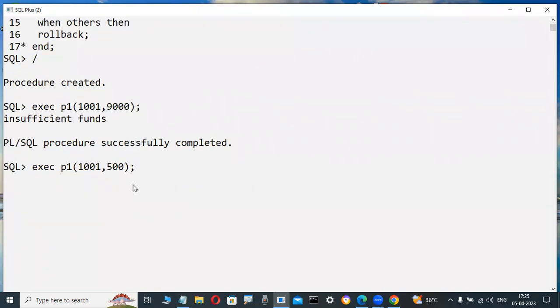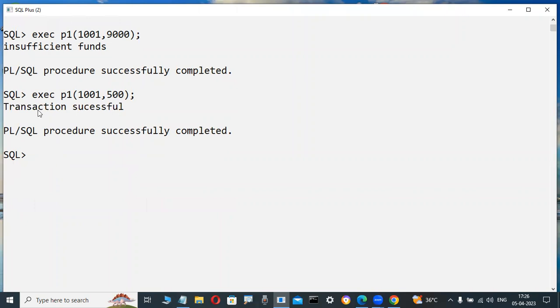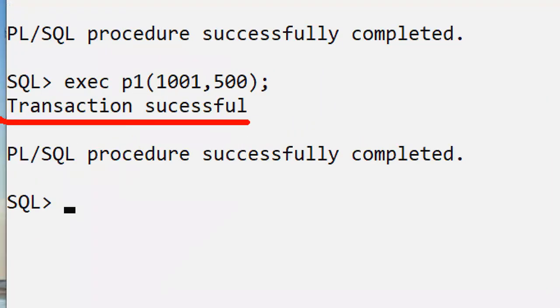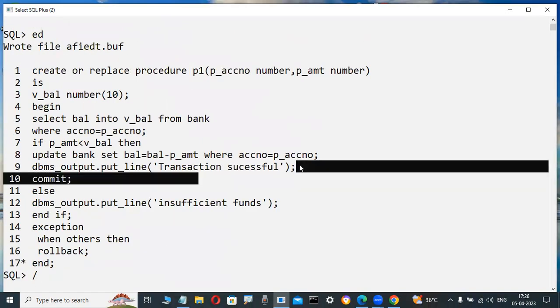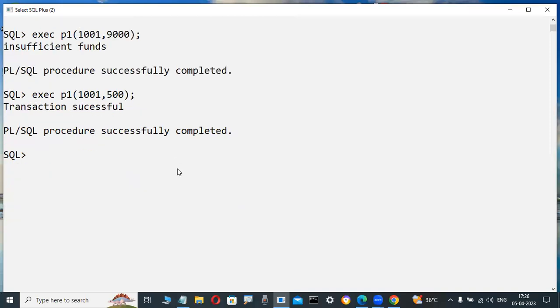And really, is it correct? Yes. Observe it here. Now I'm pressing the enter key. The transaction successful message will display, or not? Why? Because I am writing 'Transaction successful' like this. Also, I am withdrawing 500 rupees, so the remaining balance is how much? 1,500. Is 1,500 available or not? I'm checking. Yes, really that is correct in my database table. Observe it here.